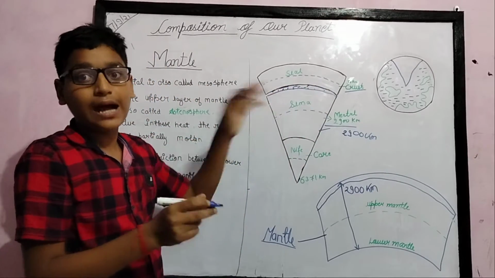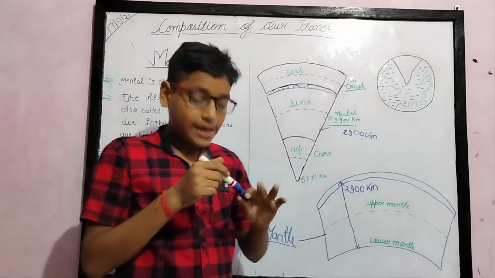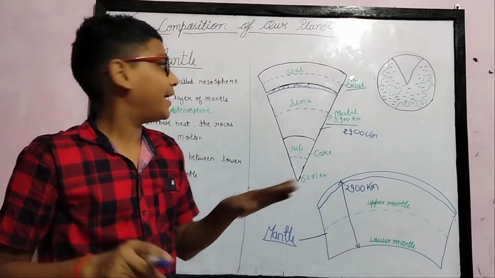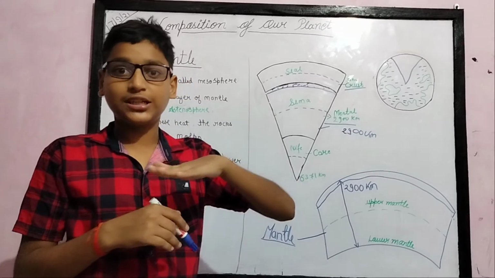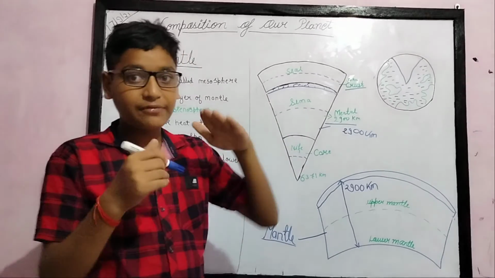Due to the lava at the upper mantle, the crust flows on it and makes friction.